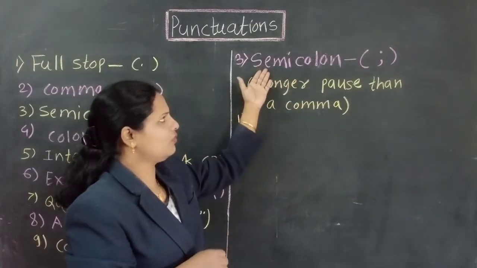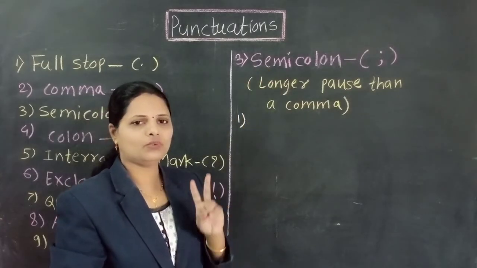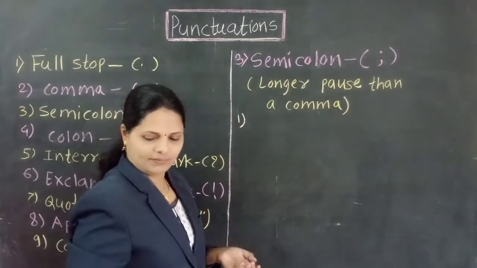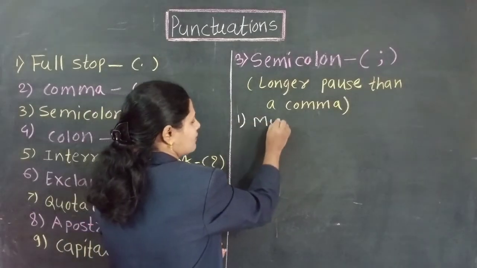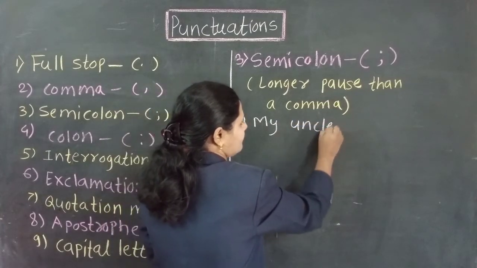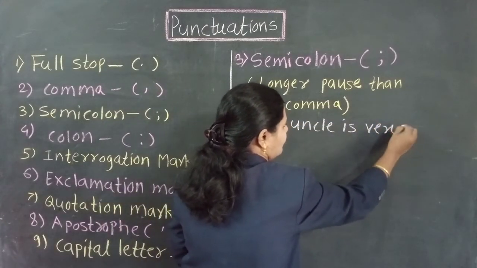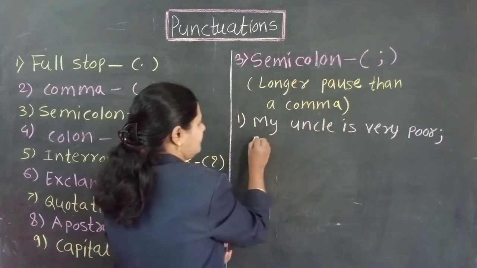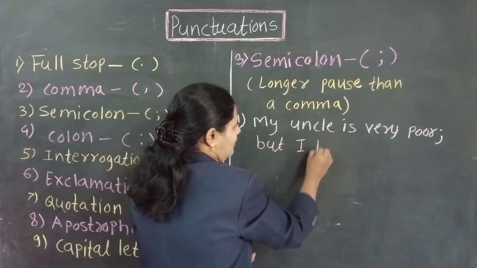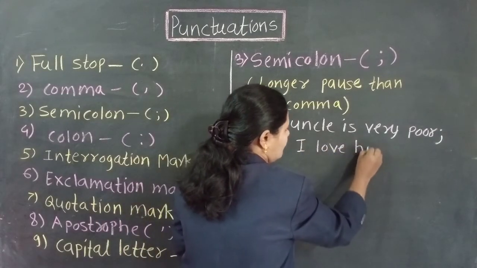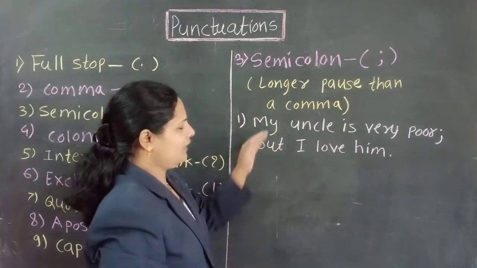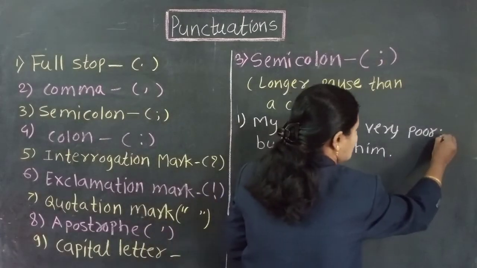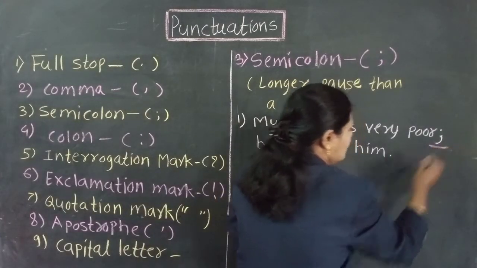When we want to separate two different clauses, that time we use a semicolon. For example, just see here: My uncle is very poor; but I love him. Here I used a semicolon. This is called a semicolon.